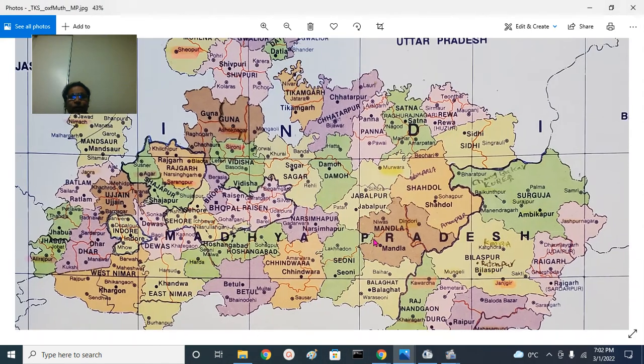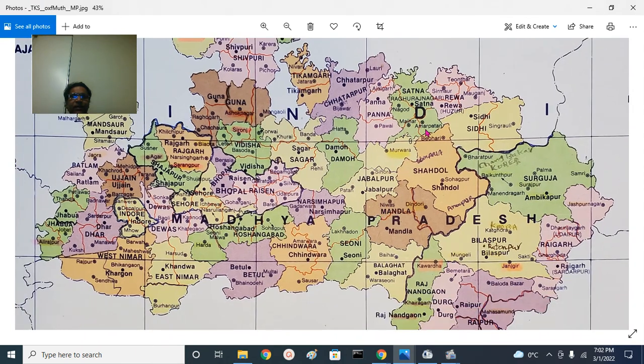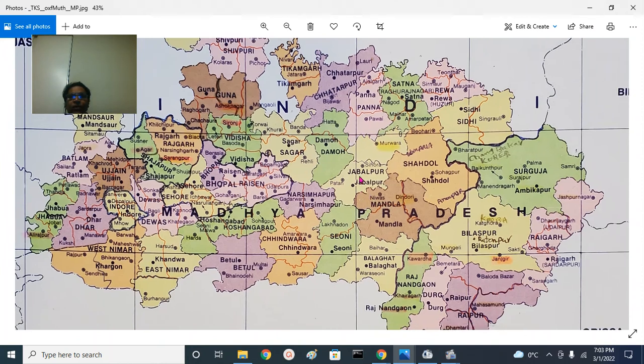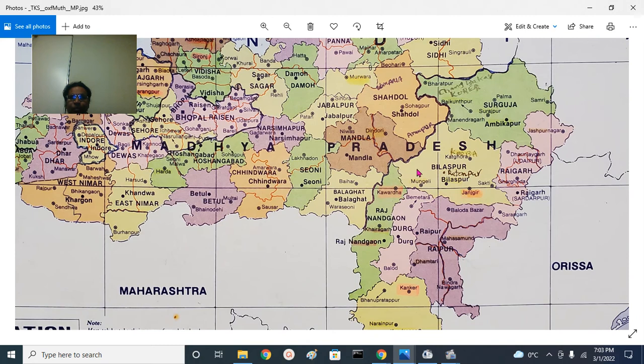Then when you go to Central Provinces, you can see here, this is the Mahakosal region, centered around Jabalpur. So Jabalpur, Murwara, Katni here, Narasimhapur here, then Chhindwara, Seoni here. You can see Mandla district. In the Shahdol district, that was a princely state, Anuppur and Shahdol and Umaria. So this is the Sagar, Damoh, Jhansi, these are the Bundelkhand region. This is the Bhopal region, you see Bhopal here. So this is the Mahakosal region of Central Provinces.